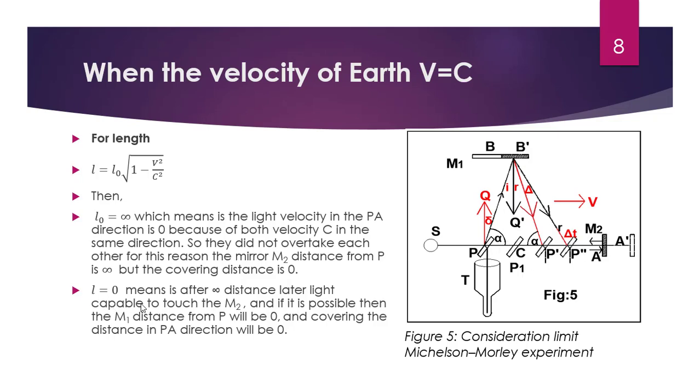Okay, and L equal to 0 means that after infinite time the light is capable of touching M2. If it is possible, then the M1 distance from the P will be 0, and the covering distance in the P direction will be 0. Again I explain this. If L equals 0, then it will be possible for the light to touch the mirror, otherwise it cannot be possible. If PA equals 0, then the light can touch M2, otherwise it cannot. Then the covering distance in the P direction will be 0. That's it.